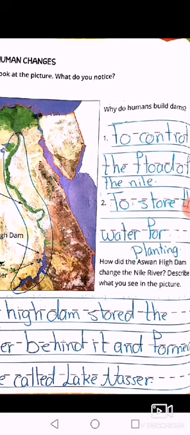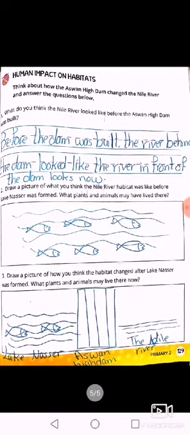Okay, now open page 129. Before opening the page, I want you to see these pictures. This is Aswan High Dam. Okay, and this picture also is Aswan High Dam, and this is the Nile River.